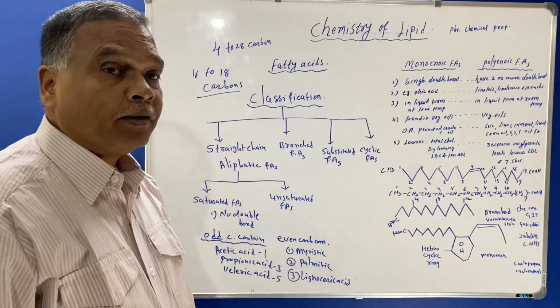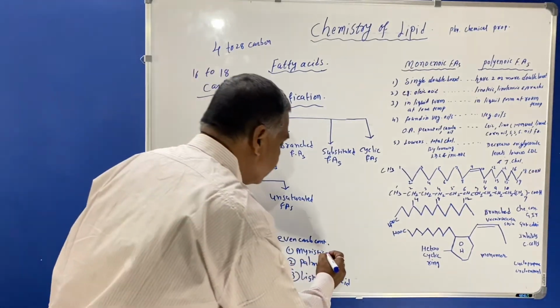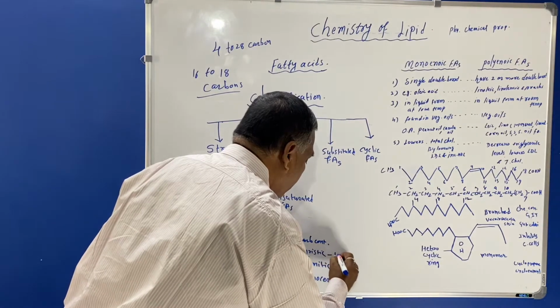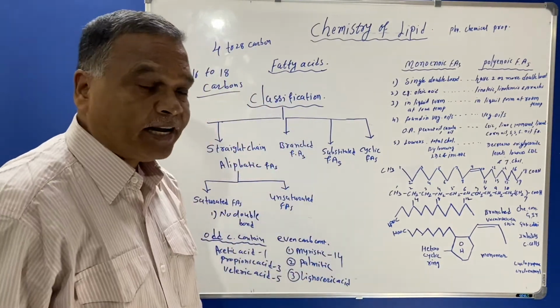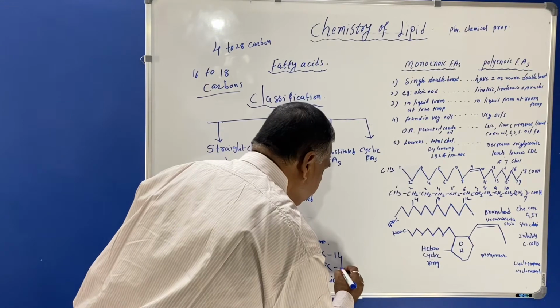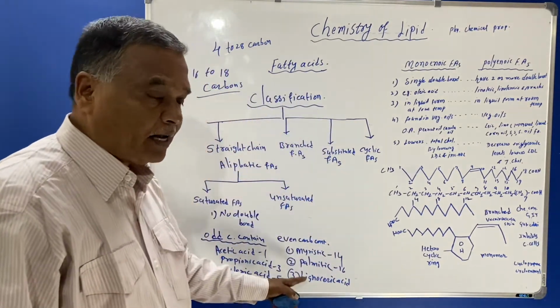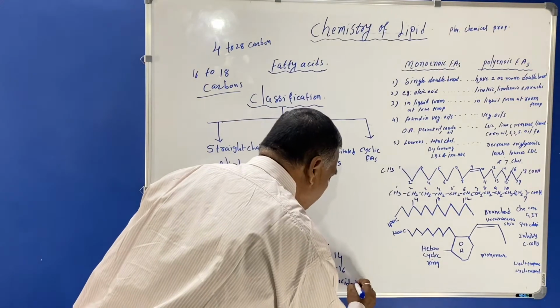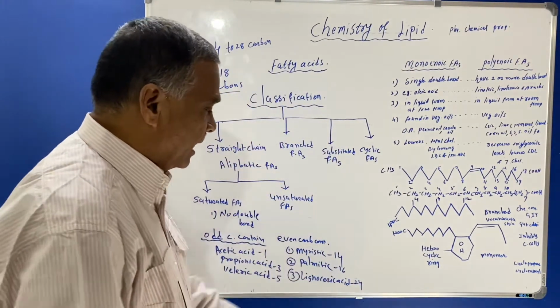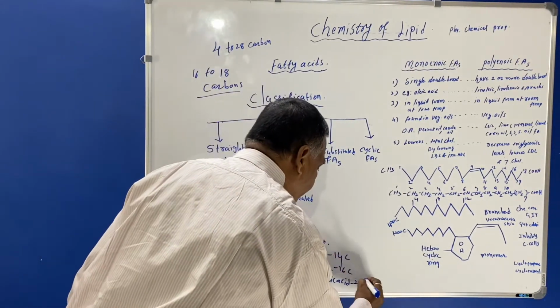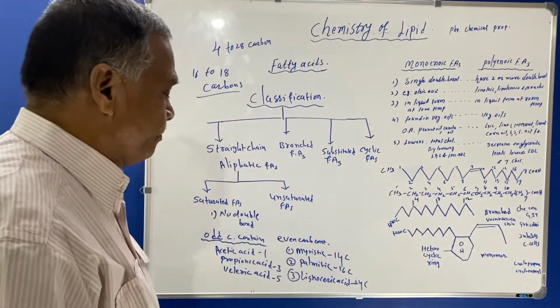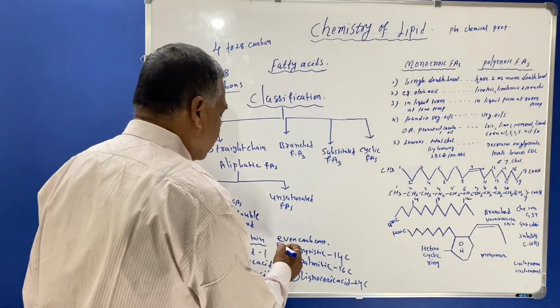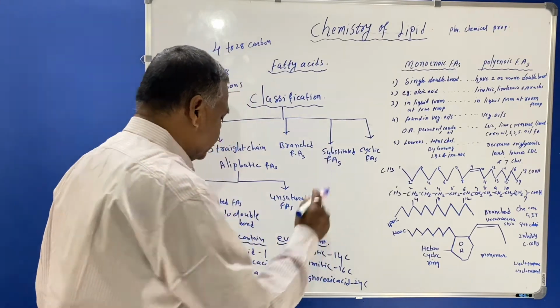Myristic acid contains 14 carbon atoms. Palmitic acid contains 16 carbon atoms and lignoceric acid contains 24 carbon atoms here. So these are the even carbon containing fatty acids.